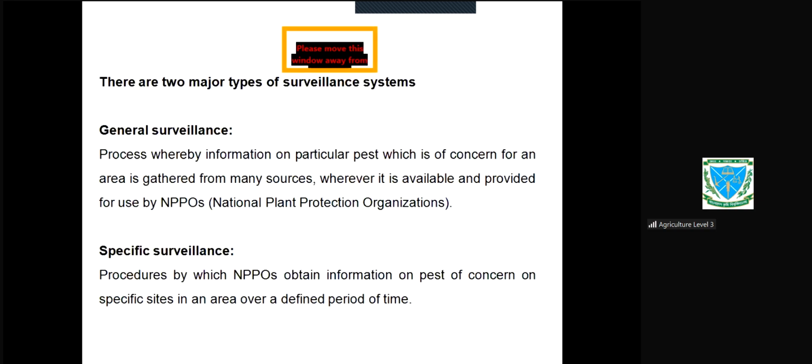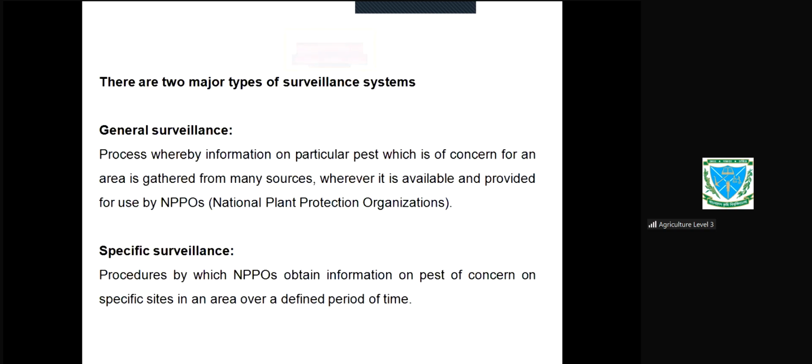Wherever it is available, and provided for use by the NPPOs, National Plant Protection Organization. Why? Based on these data, they can suggest which method would be applicable to control this pest, and when, how, etc.